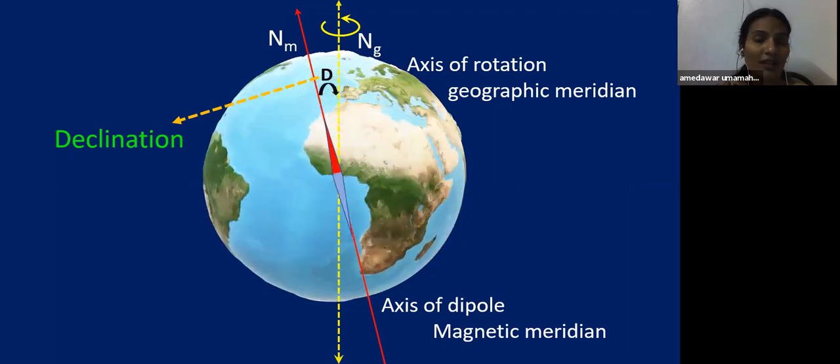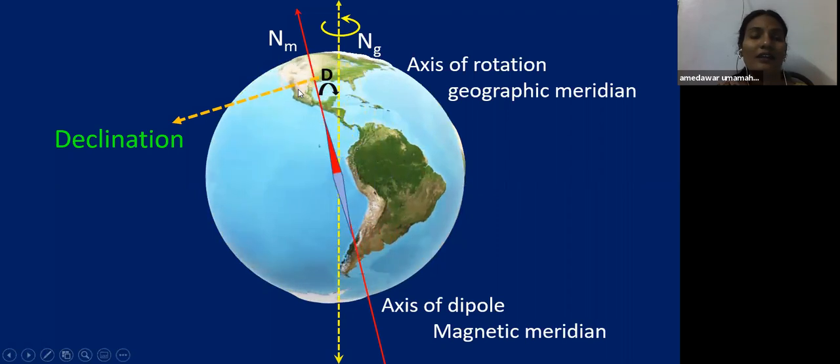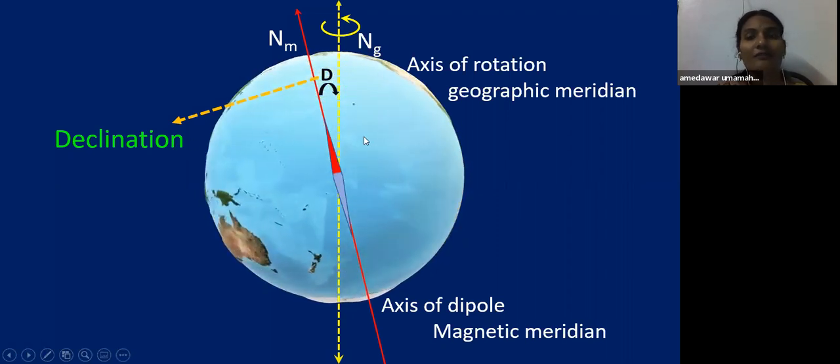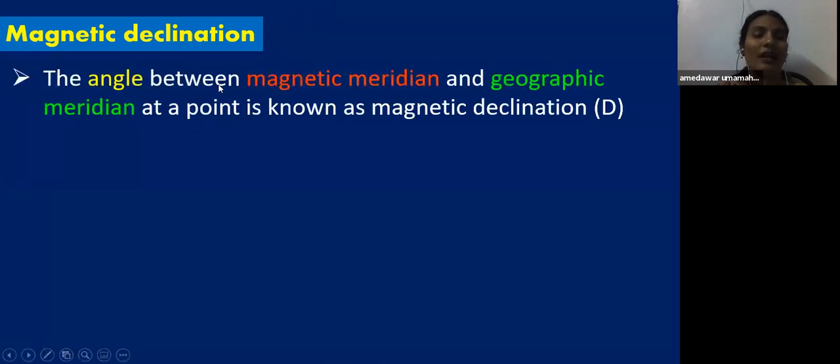So there is a small angle between the true north and magnetic north. That angle is known as declination, and this declination value will be different at different locations. The angle between the magnetic meridian and the geographic meridian at a point is known as magnetic declination.